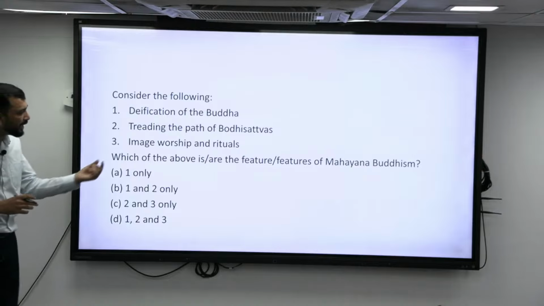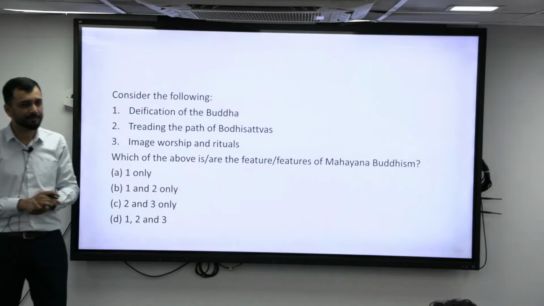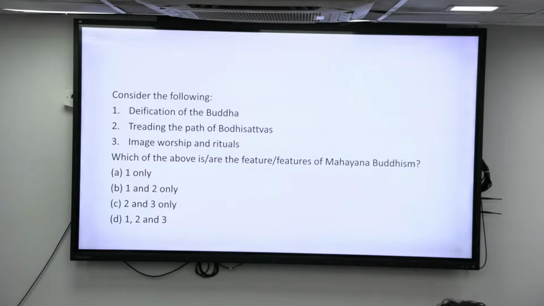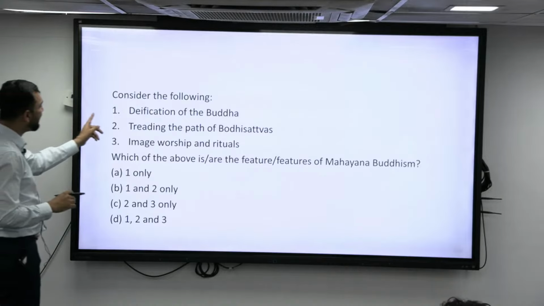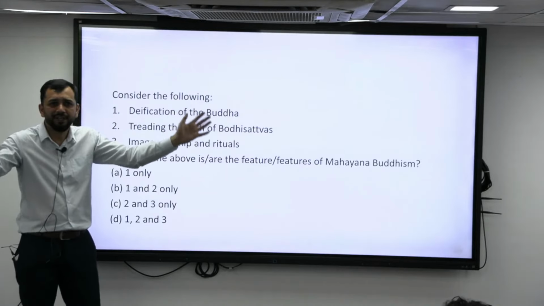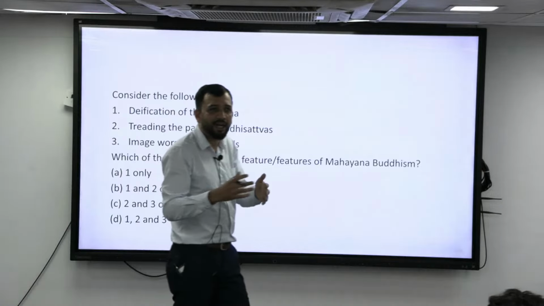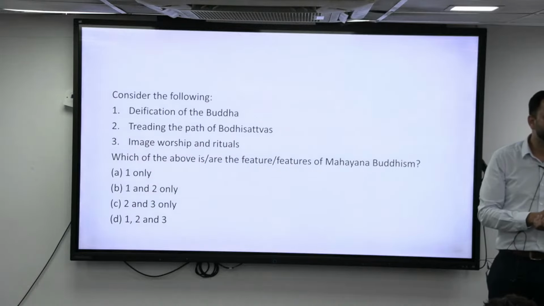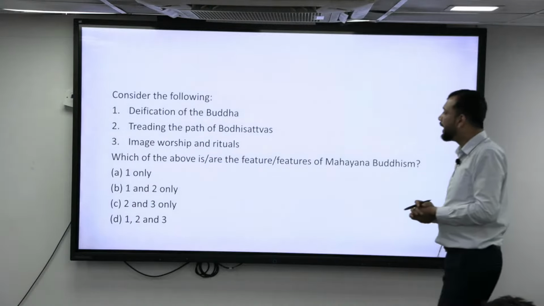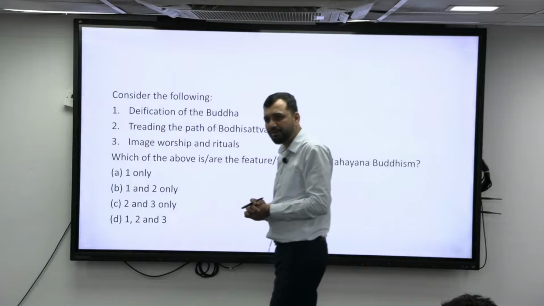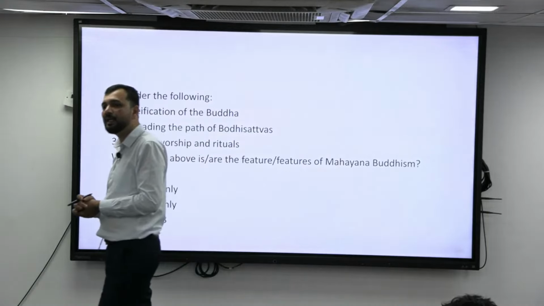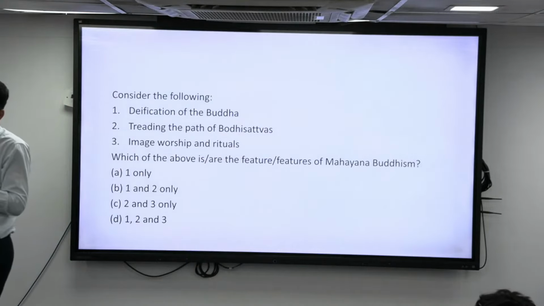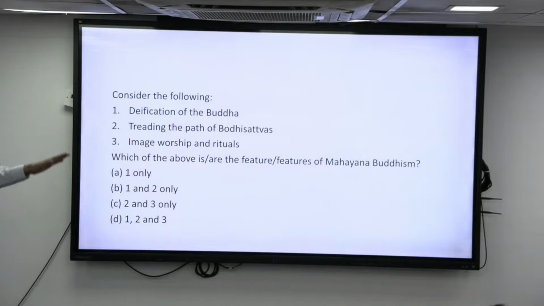Which of the following are features of Mahayana Buddhism? Right, what are the features? Deification of Buddha. Buddha is seen as a deity or a god. So deification of Buddha, is it a part of Mahayana Buddhism? Yes. Treading the path of Bodhisattvas? Yes. Image worship and rituals? Yes. So all of them are part of Mahayana Buddhism.